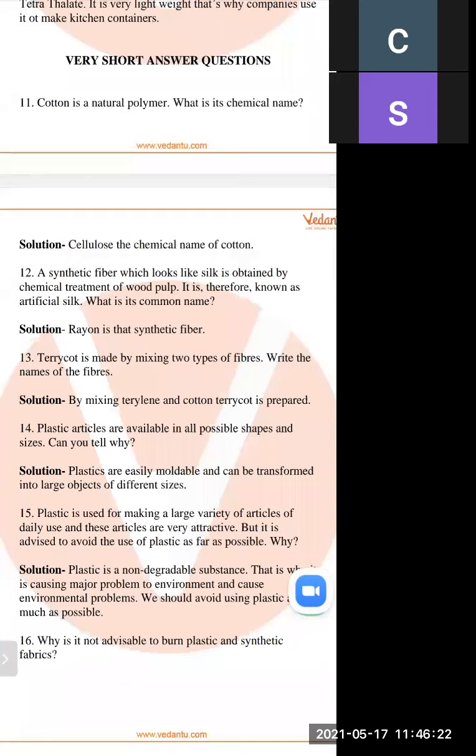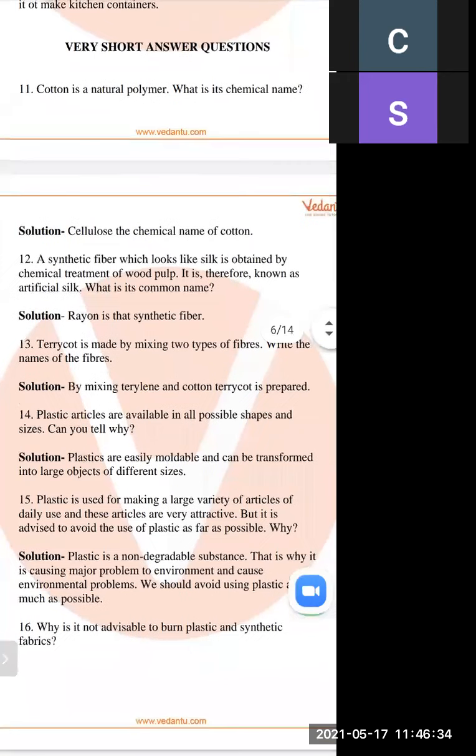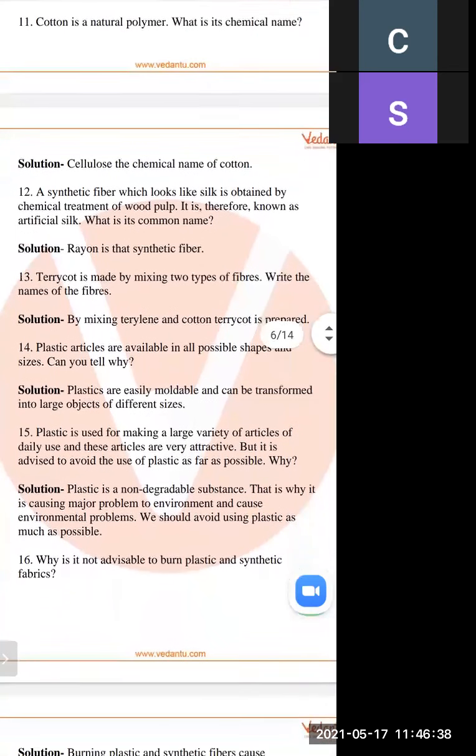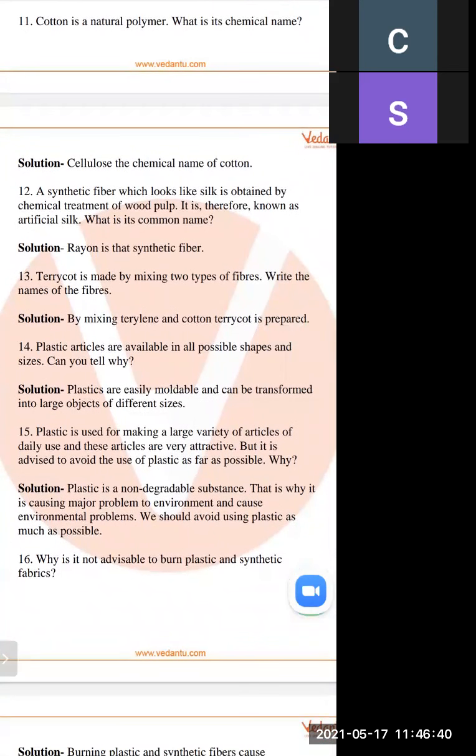When we add wood pulp into the chemicals, then rayon is obtained. So rayon is the synthetic fiber we can obtain by adding wood pulp into the chemicals, and this looks like silk. So rayon is called artificial silk.